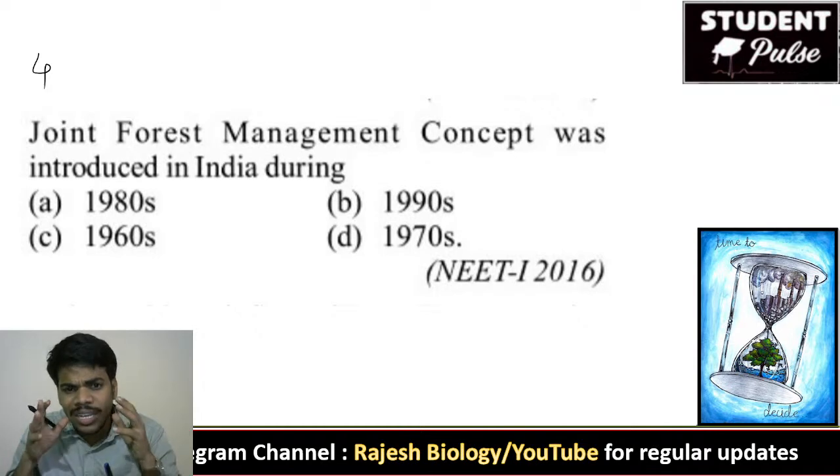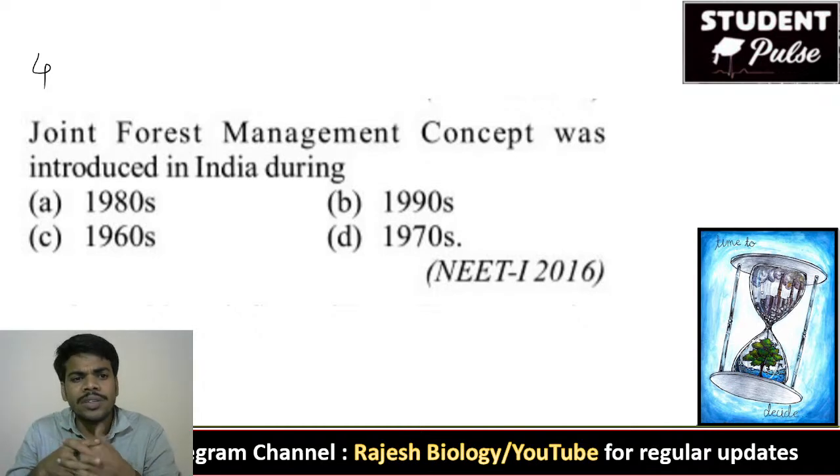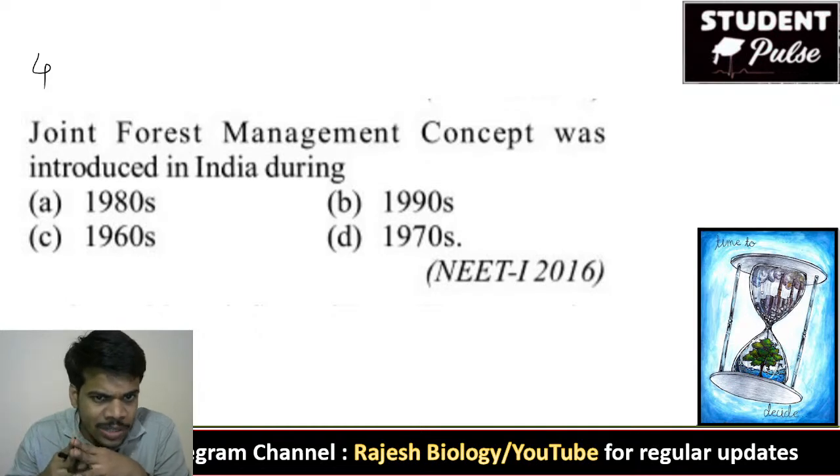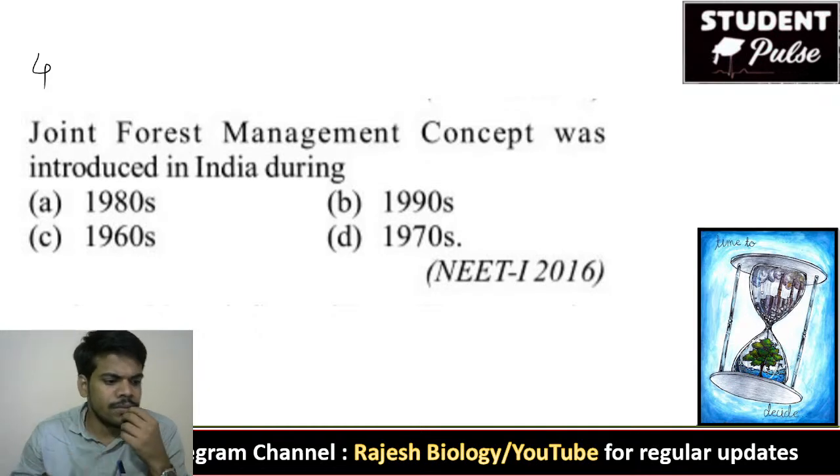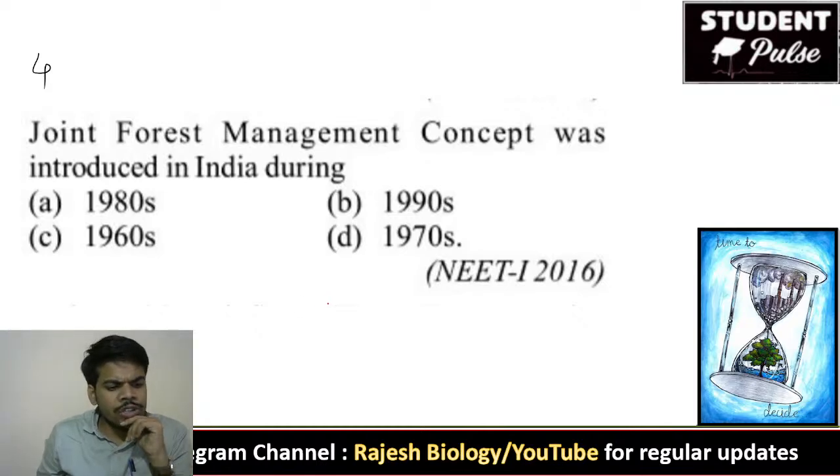So try to write down all the years on a page. It is easy to revise. For the fourth question, the joint forest management concept was introduced in India in which year?